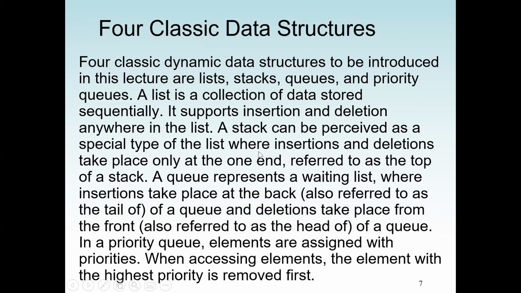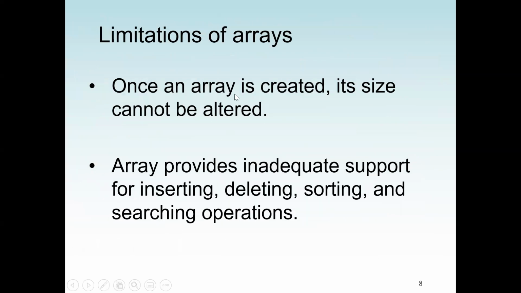And sometimes we may refer to the rear of the queue as the tail, and then we may refer to the front as the head of the queue. A priority queue also uses the concept of a queue, but only elements that have the highest priority will be removed first, or will come out first. And we may go into details on this. So this is the limitation of array again. Once an array is created, its size cannot be altered while the program is running. Also, array provides inadequate support for inserting, deleting, sorting, and searching operations.